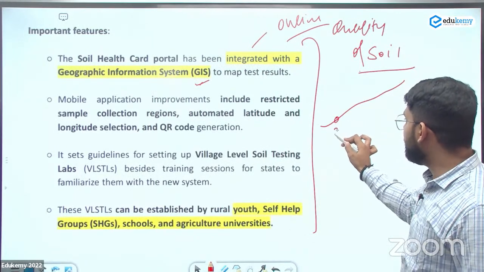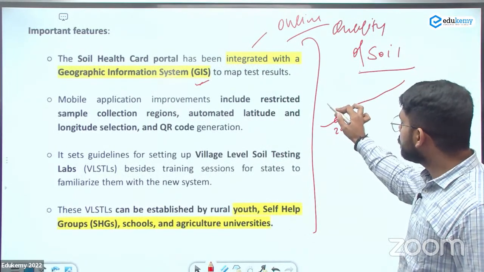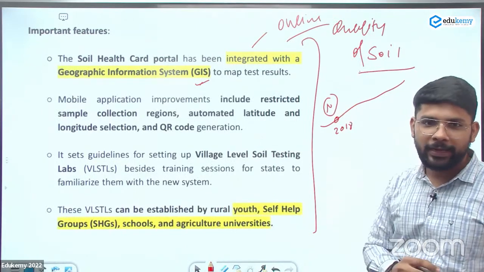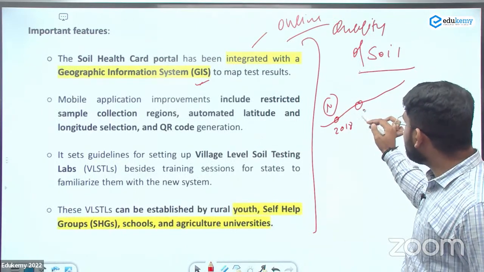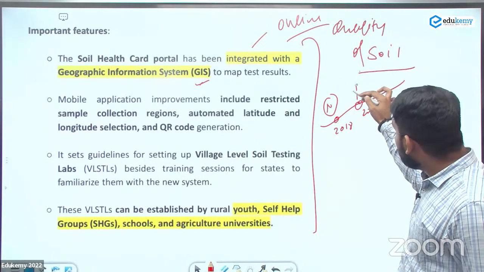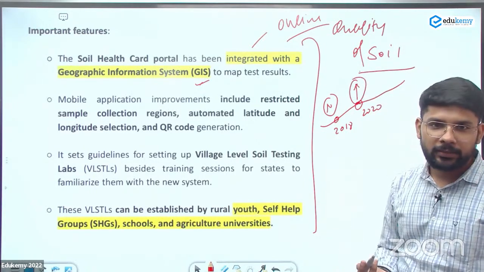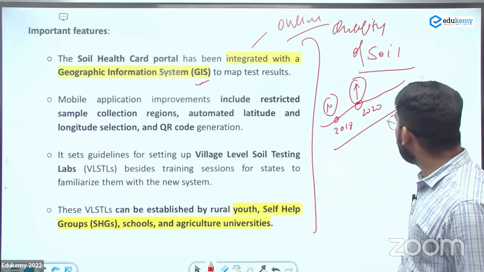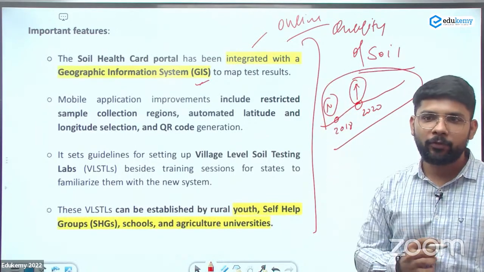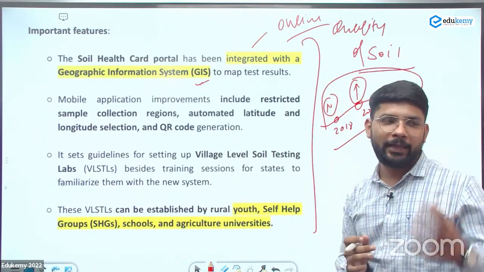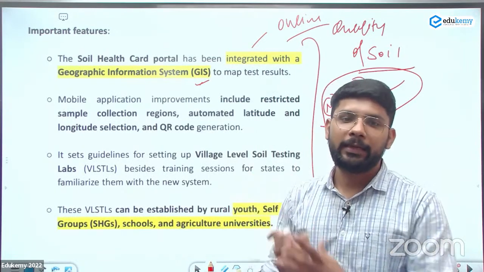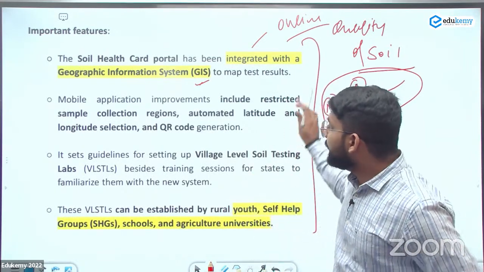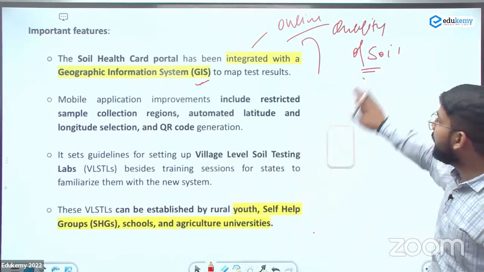In 2018, in this area, the soil has a deficiency of nitrogen. In 2020, there is an increase in the efficiency. So we can make the graph as well through the geographical information system by checking the quality of the soil after 3 years.